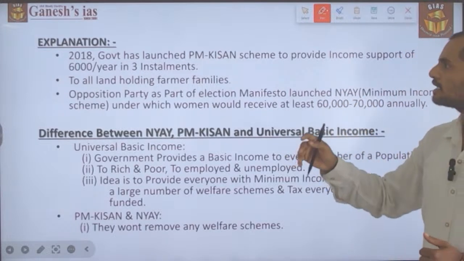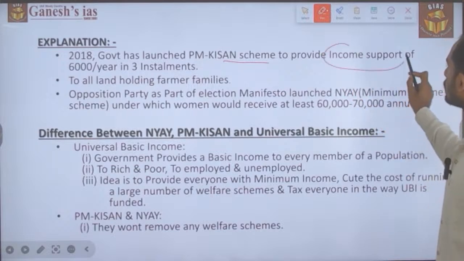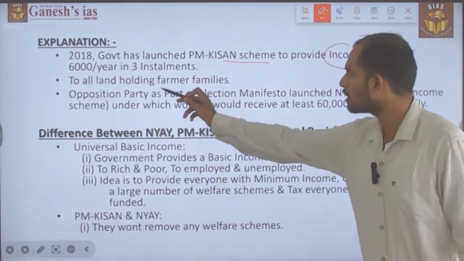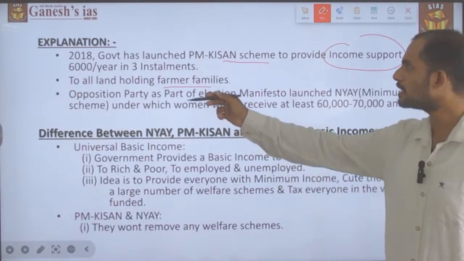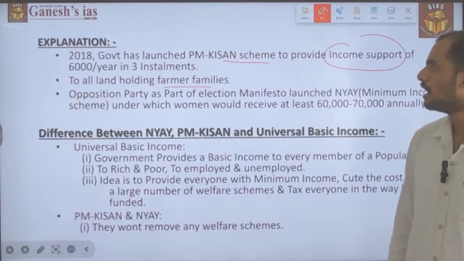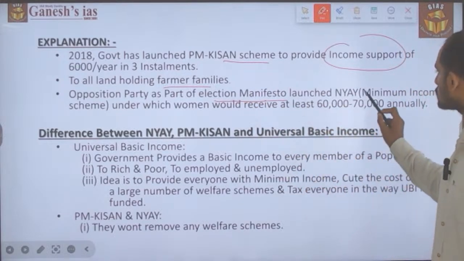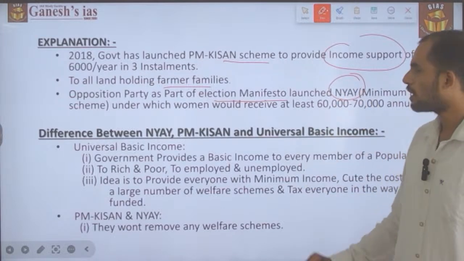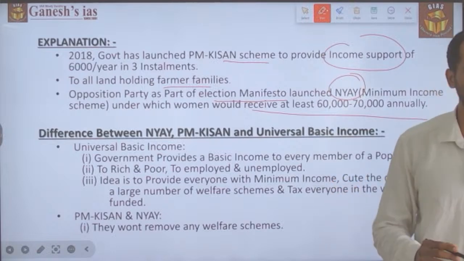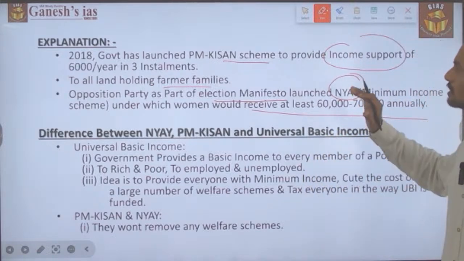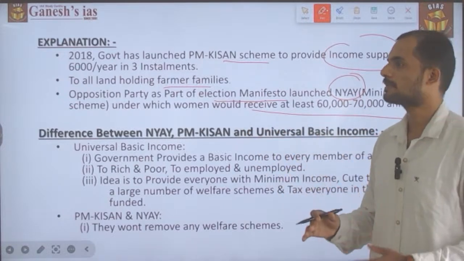Before 2018, the government launched the PM Kisan scheme to provide income support to landholding farm families at the rate of 6,000 rupees per year in three installments. And the opposition party, as a part of their election manifesto, launched NYAY, that is a minimum income scheme, under which women would receive at least 60,000 to 70,000 per year. This is how the welfare schemes have been designed by the respective political parties.